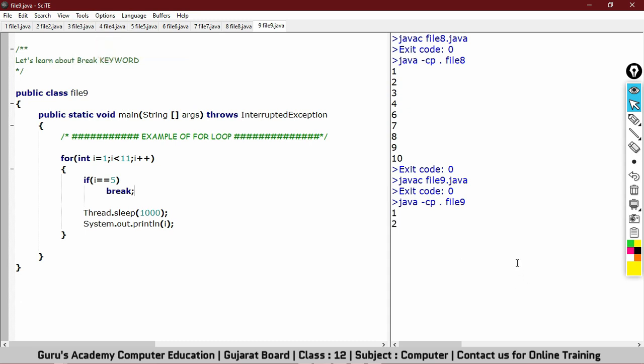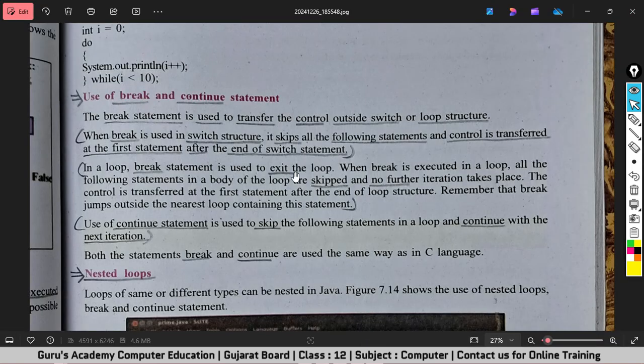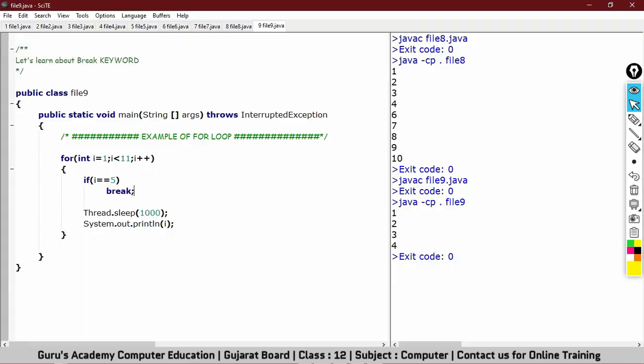1, 2, 3, 4. So what we read about break in a loop. In a loop, the break statement is used to exit the loop. When break is executed in a loop, all the following statements in the body of the loop are skipped and no further iteration takes place. I hope now it's making sense to you.